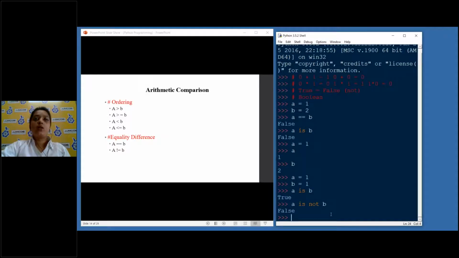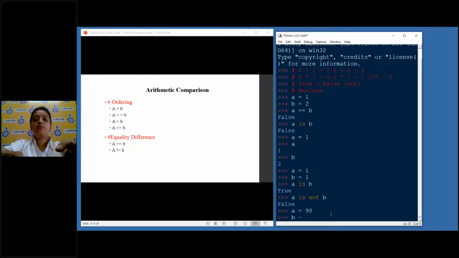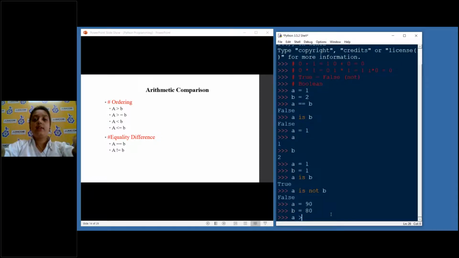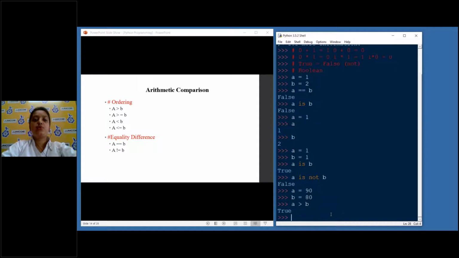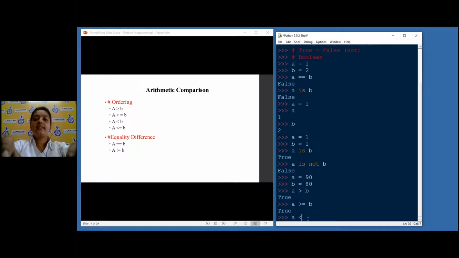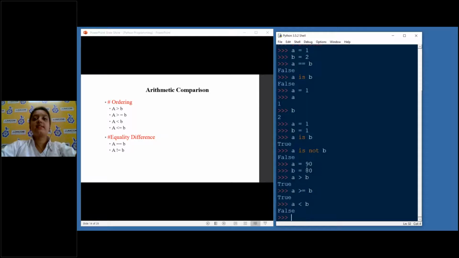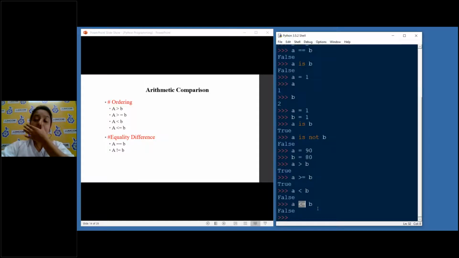There is something called arithmetic comparison also. Now suppose A is equal to 90 and B is equal to 80. If I write A greater than B, obviously it's true. A is greater than or equal to B is true again, because at least it's greater, even though they are not equal. If I write A is less than B, false, because A is 90 and B is 80. Less than or equal to B is also false. This is logical comparison, comparing two values and giving me a true or false output.